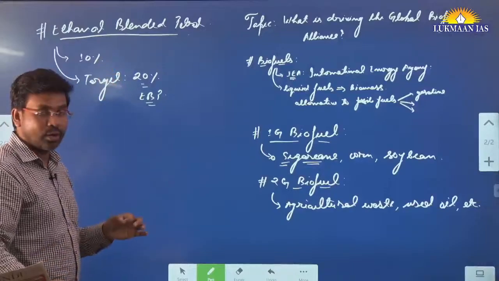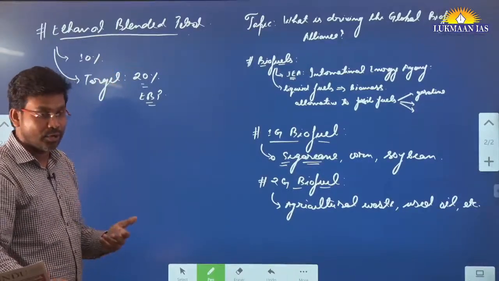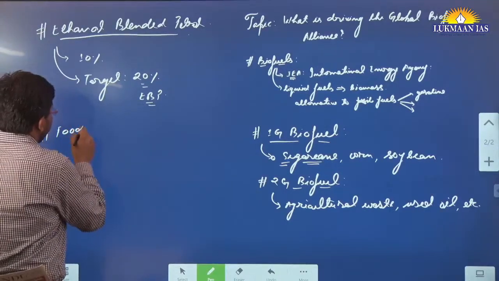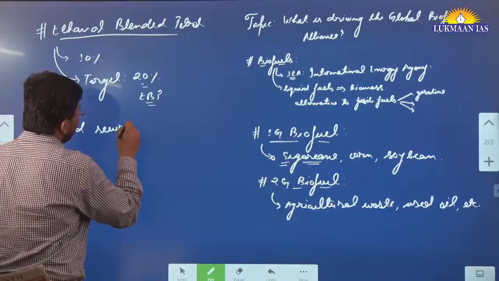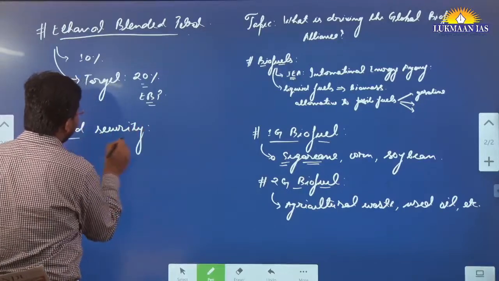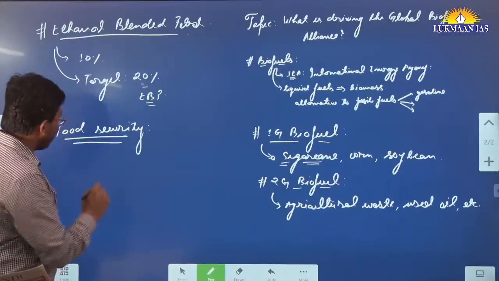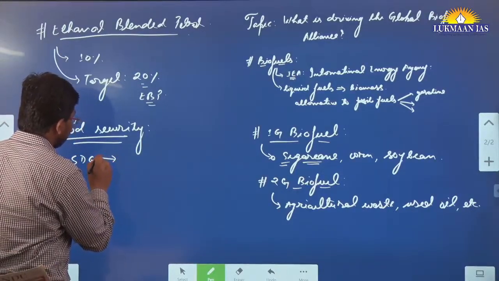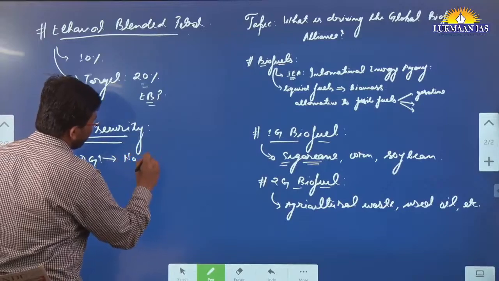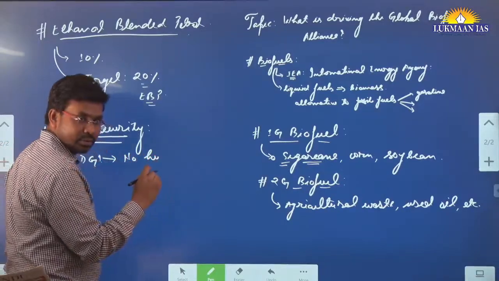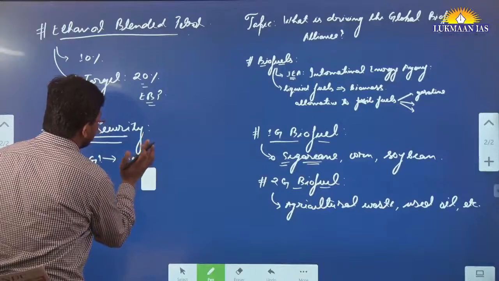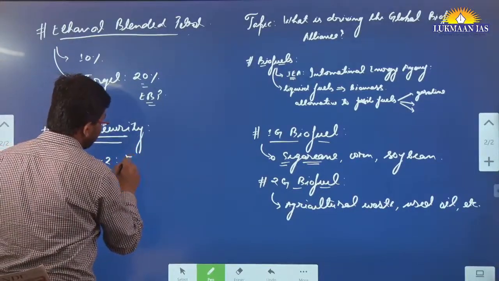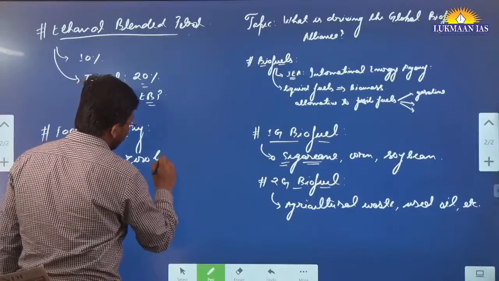But the thing is, the world is facing the problem of food security. We do have the issue related to food security. So food security is a major issue. And if I talk about sustainable development goals, SDG 1 talks about no poverty, and the second, SDG 2, talks about zero hunger.